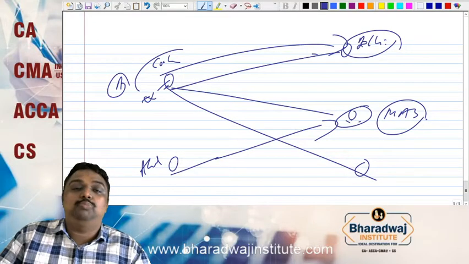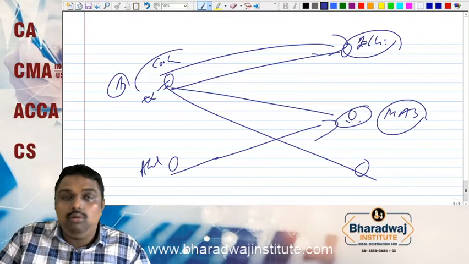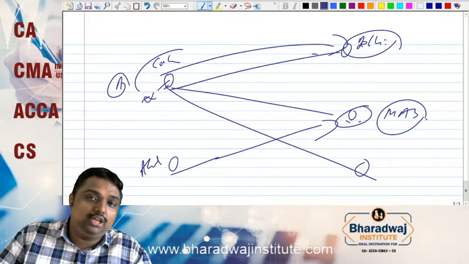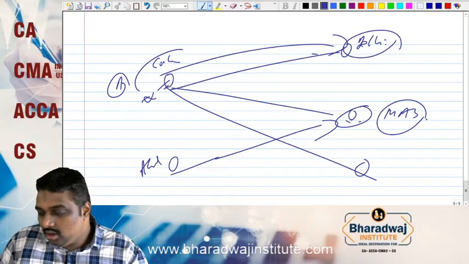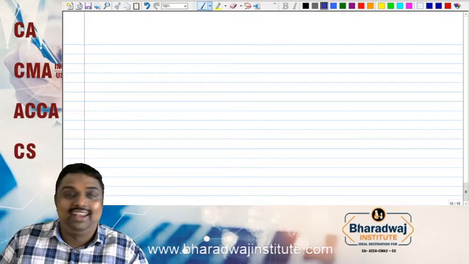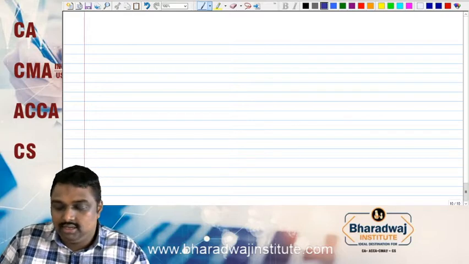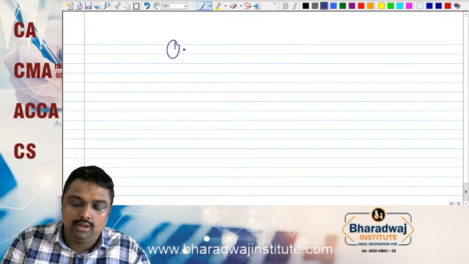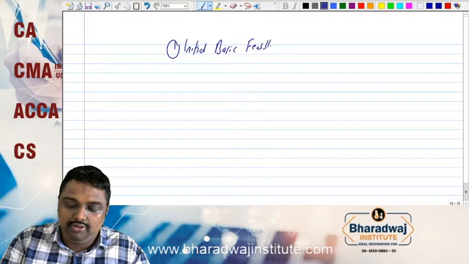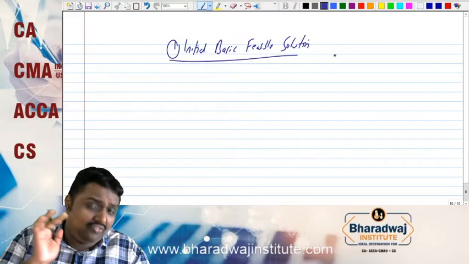So this transportation technique will tell you how goods flow from one center to another center. This is solved by using a few techniques. So what are the techniques? We have 2 steps. The first step is called initial basic feasible solution. This is not the final answer.